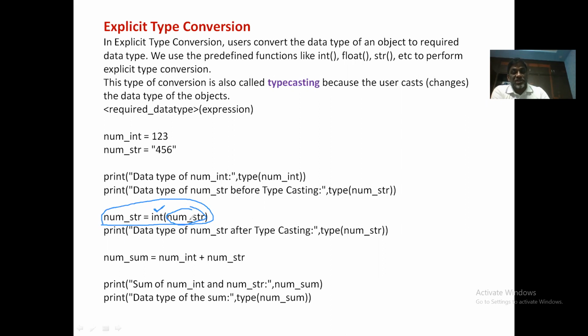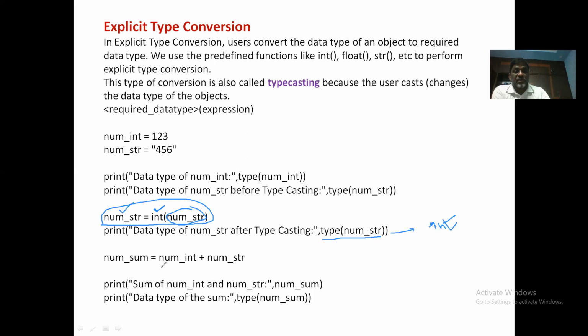So numstr, now the string is converted into integer and it is again stored into numstr. Now this contains an integer, not a string, because it is converted properly. So you can test it with type of numstr. Now it will return class int. Why? We converted it forcefully into an integer type. You can test this program.